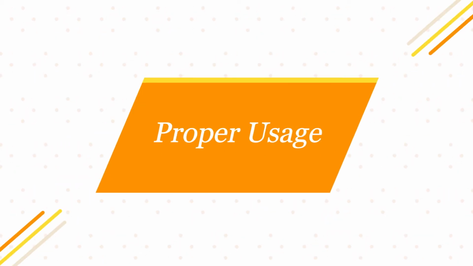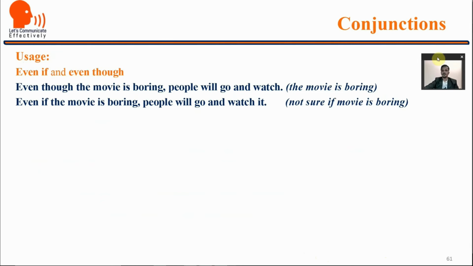Let us look at the usage of conjunctions now, the proper usage of conjunctions. Even if and even though. Even though the movie is boring, people will go and watch. Here the movie is boring, but still people will go and watch because the movie is of their favorite, let us say, actor or actresses.